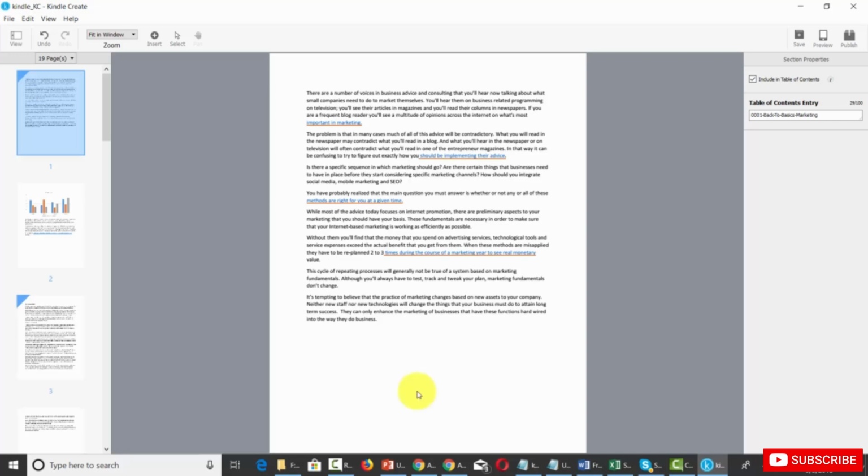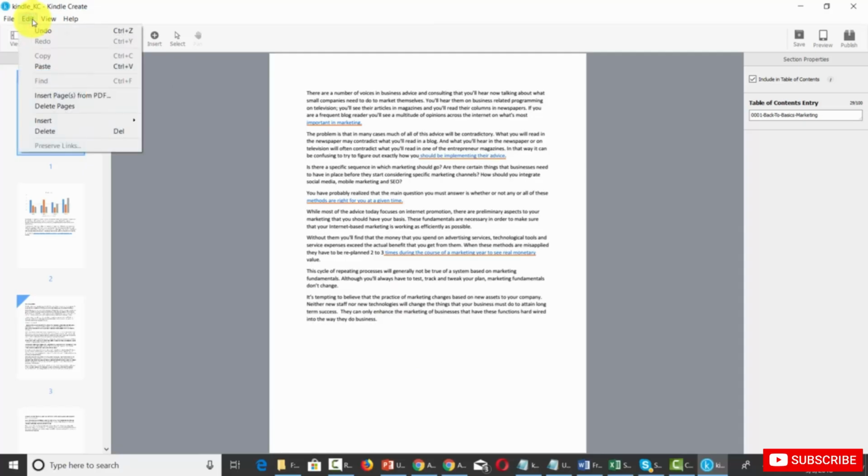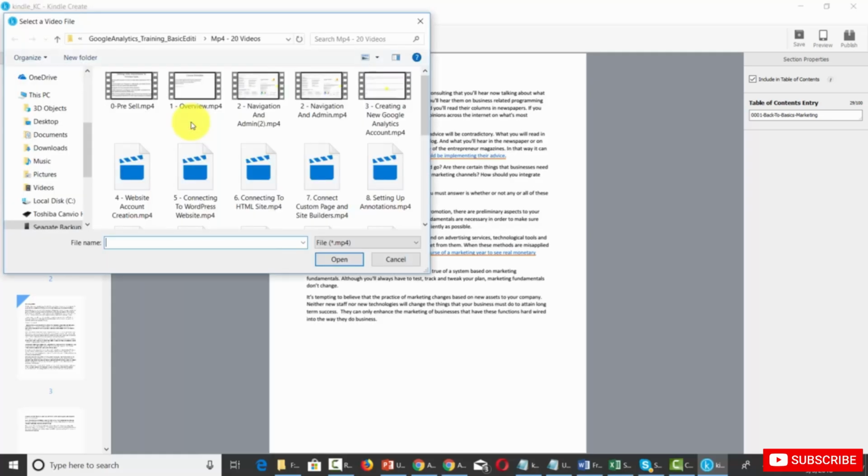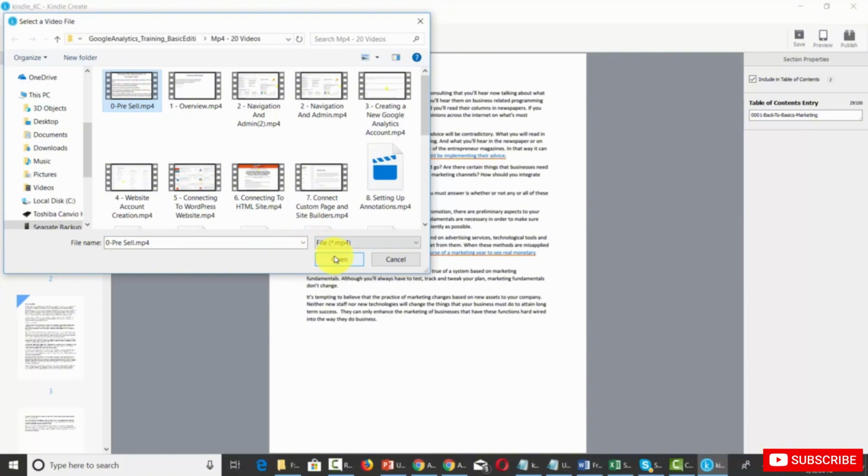Welcome back. In this video, we are going to be adding video to our document. And we can do that by coming to our cursor. And then what we're going to do is go to the Edit command. We're then going to go to the Insert command. And then we're going to click Movie from File. We'll then grab the video that we want to add to our document. We'll then click Open.